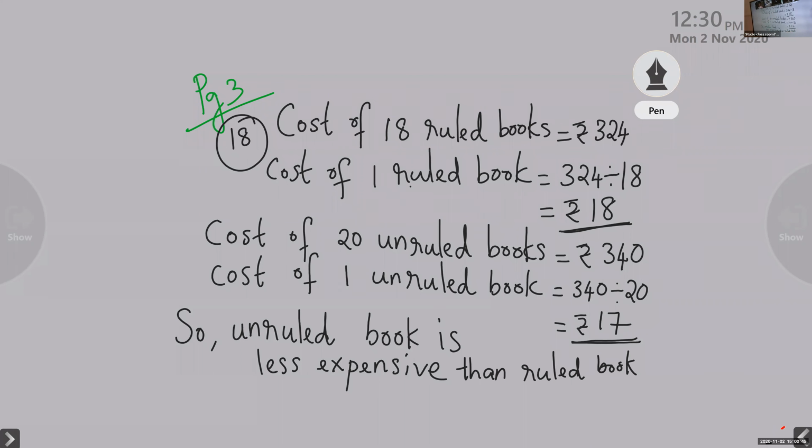So children, this question is very easy. The cost of 18 ruled books is given. From that, you have to find out the cost of one ruled book. The cost of 20 unruled books is given. From that, you have to find out the cost of one unruled book. Then compare 17 and 18. And 17 is less expensive. So unruled book is less expensive than ruled book.